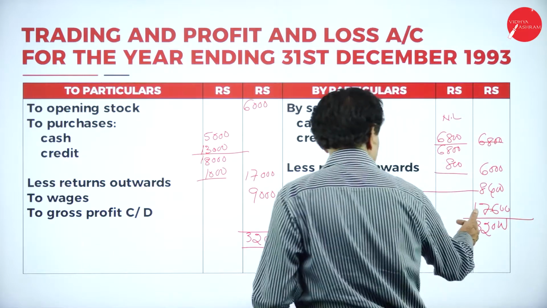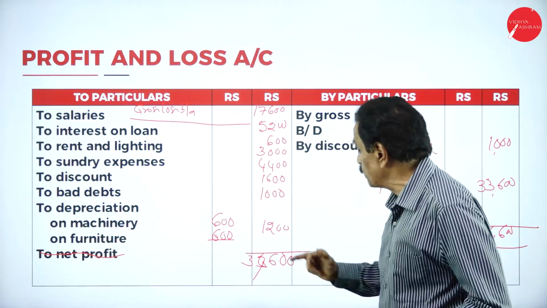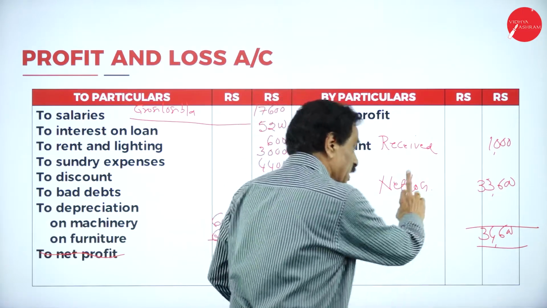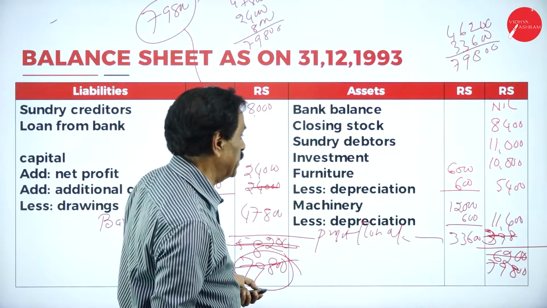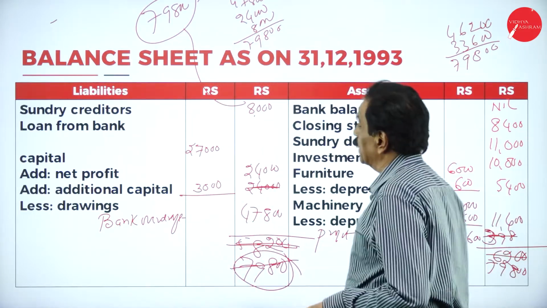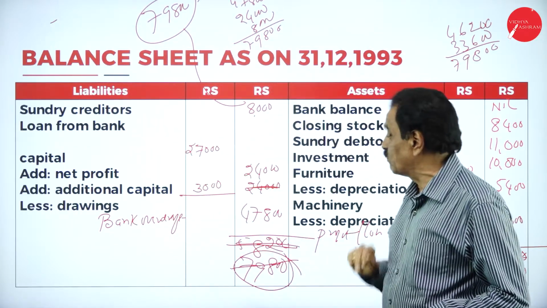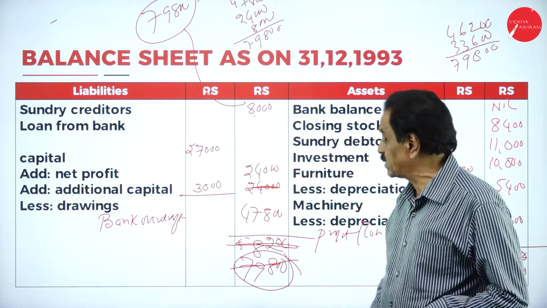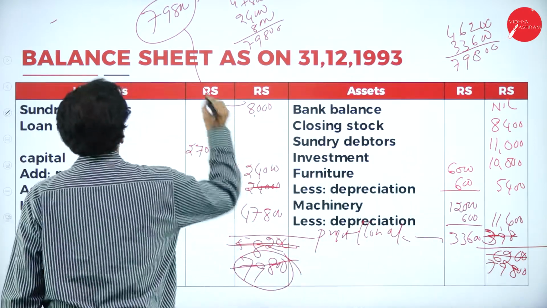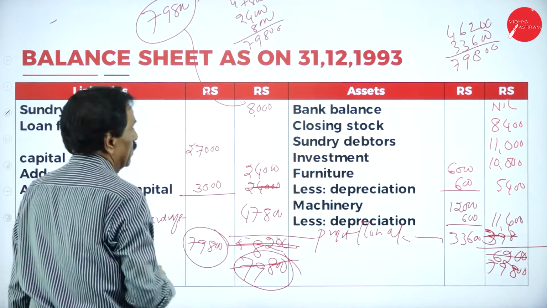So here, your gross loss is 17,600. We bring the 17,600, it will come 34,600. The difference of net loss is 33,600, which will appear on the asset side of the balance sheet. So 33,600 is a profit and loss account. Total is 79,800. Your creditor is 8,000. Capital 27,000 less 3,000 is 24,000. Your bank overdraft is 47,800. Totally it will tally for 79,800 rupees. Slowly we can do.